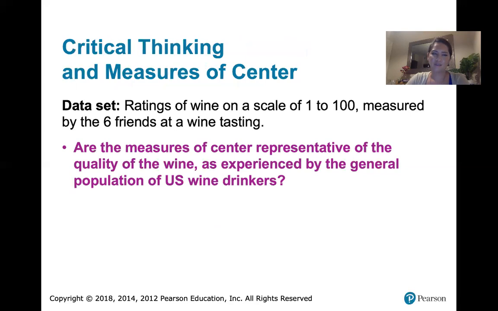Now, let's use some more critical thinking. The question says, are the measures of center that we just calculated from these 6 friends representative of the quality of the wine as experienced by the general population of US wine drinkers? Is that sample representative of everyone?